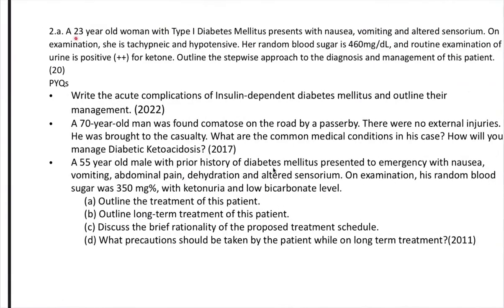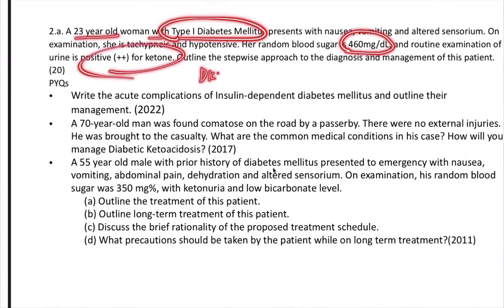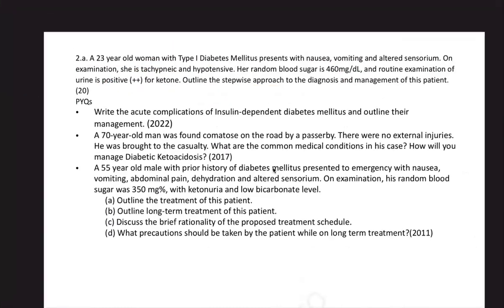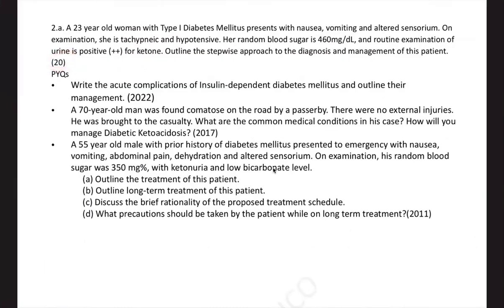Now next is a 23-year-old woman with type 1 diabetes mellitus, high sugar, ketones positive, simple diabetic ketoacidosis, stepwise approach in management for 20 marks. I think there won't be any exam without a question on TB. There won't be any exam without a question on diabetes mellitus because diabetes mellitus is the leading cause of kidney disease. Diabetes mellitus is the most common chronic disease in the community apart from hypertension. Right, in 2022, 2017, 11, they have asked a question on DKA management.